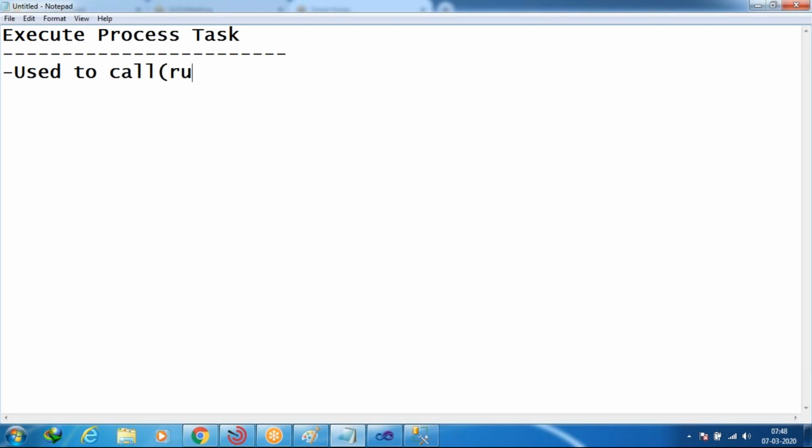It is used to call or run third party executables. With the help of the execute process task, we can call third party executables. What does that mean? It means .exe files. Executable files means .exe files, or batch files. For batch files, the file extension is .bat.